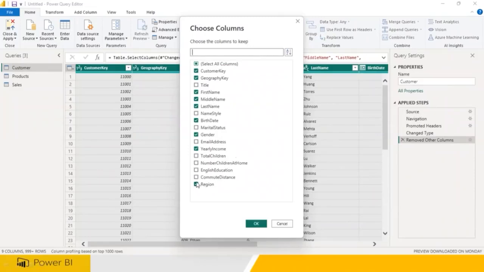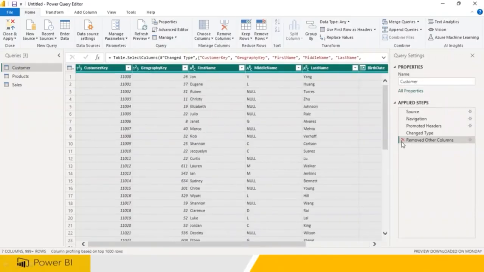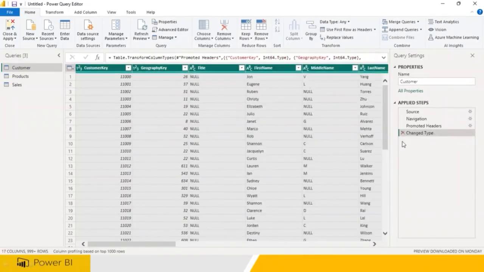For example, I would like to delete the yearly income and gender. So you can delete again. So a lot of things can be done very, very easily. Now if you need all the data, remove this transformation.